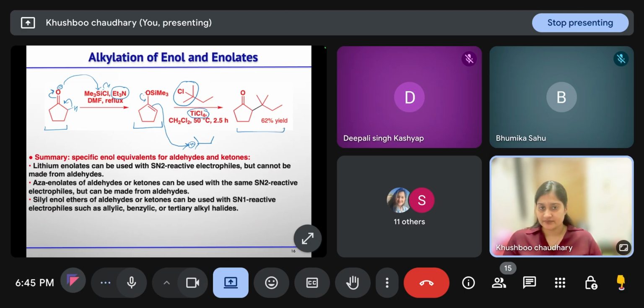Clear? So lithium enolates and azaenolates will react in the SN2 fashion, and silyl enol ethers will react in the SN1 fashion. Is this clear?